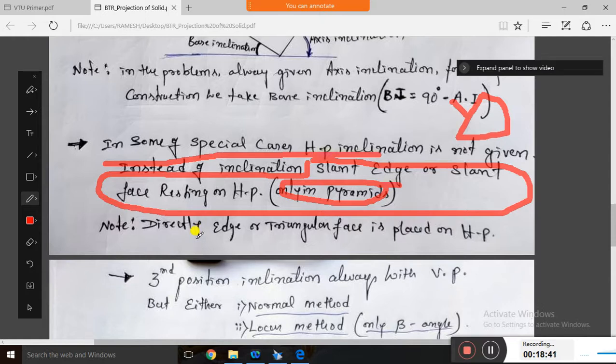If the slant edge is given, then indirectly they have given the corner condition. If the slant face is given, indirectly they have given the edge condition. So edge condition means slant face, and slant edge means corner condition. That I will explain.